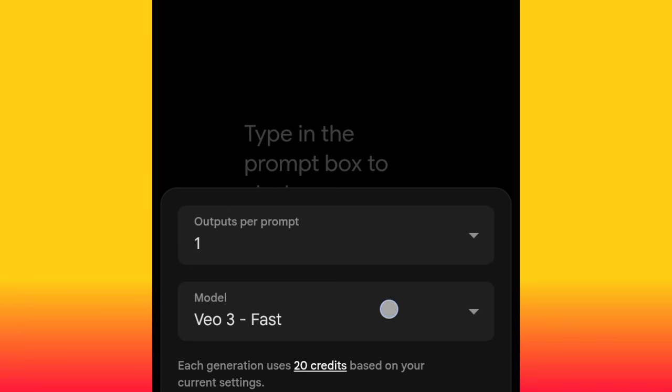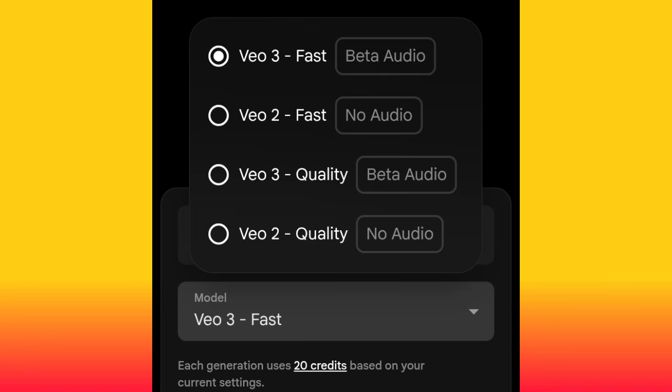And also if you look very well, you are going to see mode. Okay, you are going to see mode Veo 3 fast. Click that Veo 3 fast. If you click that Veo 3 fast, you see Veo 3 fast, Veo 2 fast, Veo 3 quality, and Veo 2 quality. Now let me explain the difference between Veo 3 fast and Veo 2 fast for you. Veo 2 fast doesn't come with audio, but Veo 3 fast comes with audio. Now if you generate video using Veo 2 fast, the video is not going to talk.